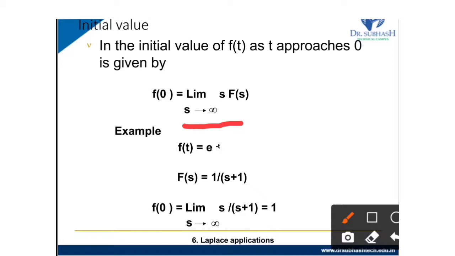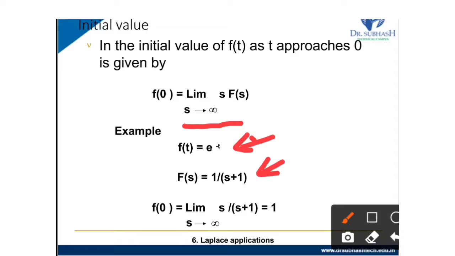For example, if f(t) equal to e raised to minus t, then the Laplace transform of f(t) equal to F(s) equal to 1 upon s plus 1. We already know how to find the Laplace transform of e raised to minus t.